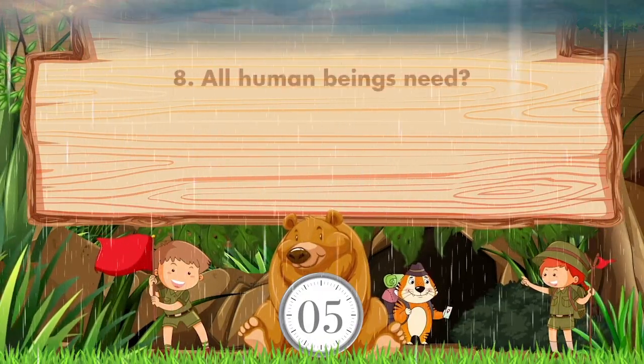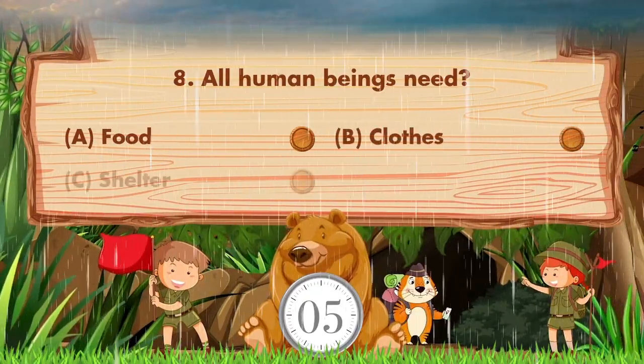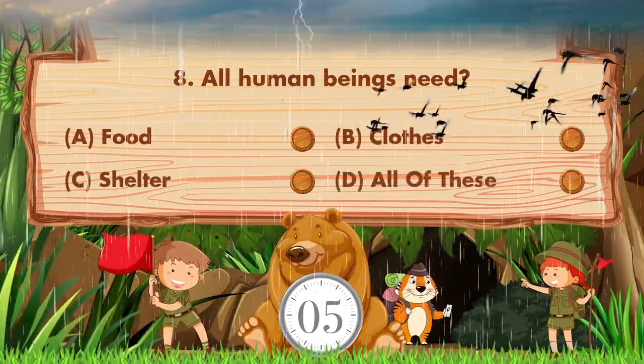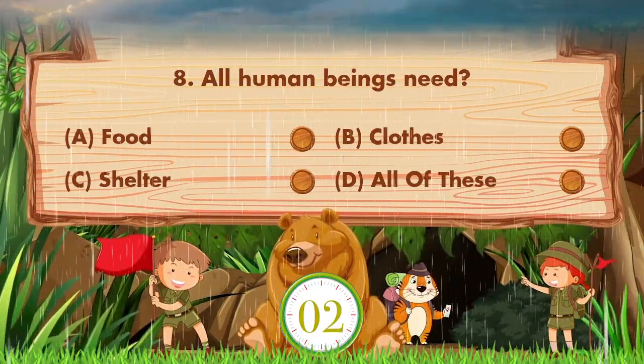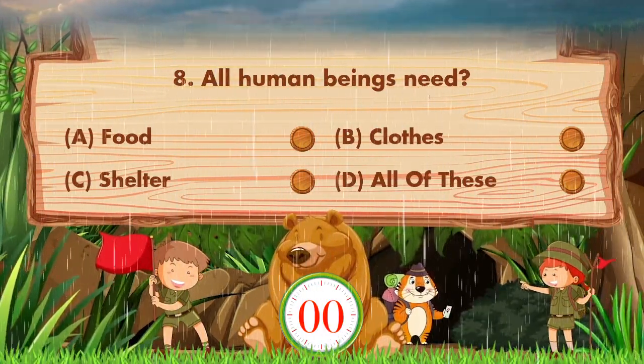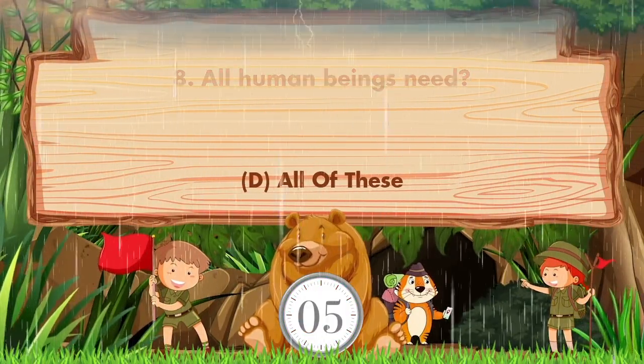All human beings need. Option is A. Food. B. Clothes. C. Shelter. D. All of these. Answer is option D. All of these.